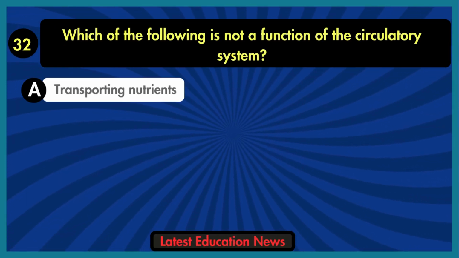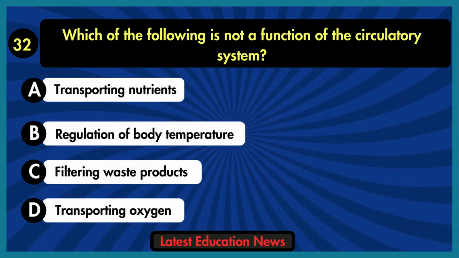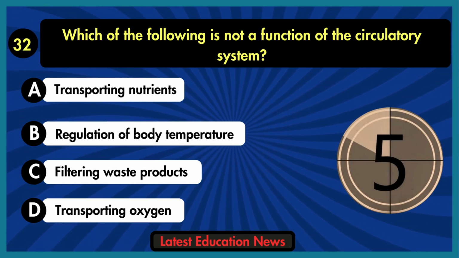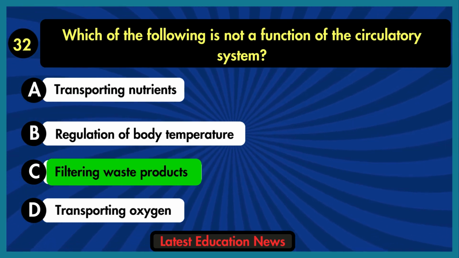Which of the following is not a function of the circulatory system? A. Transporting nutrients. B. Regulation of body temperature. C. Filtering waste products. D. Transporting oxygen. The correct answer is option C, filtering waste products.